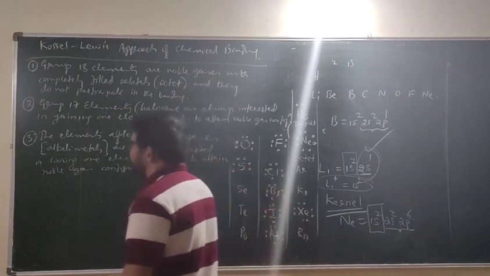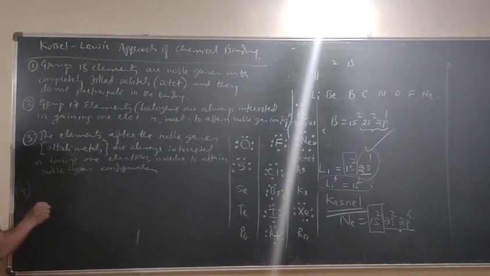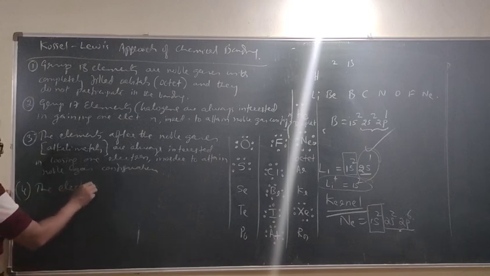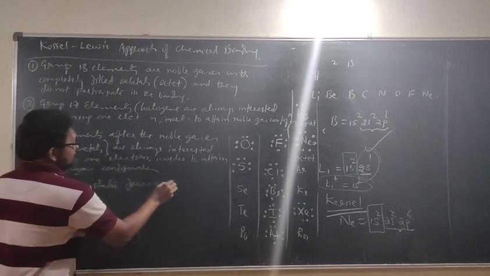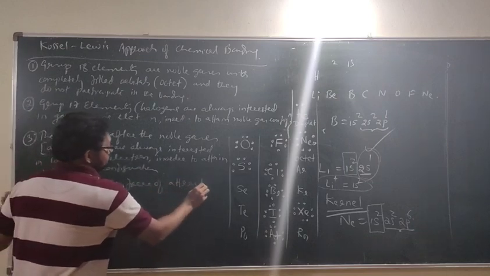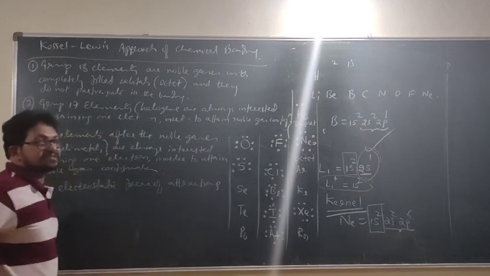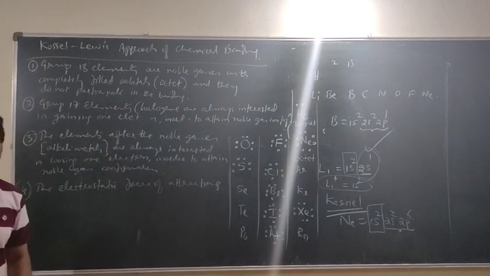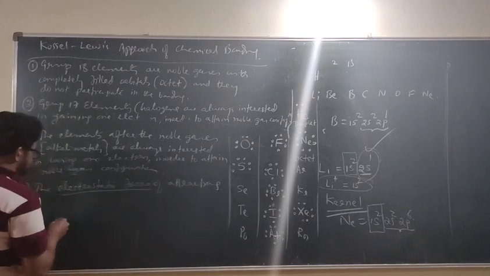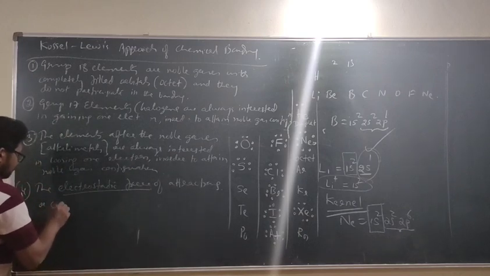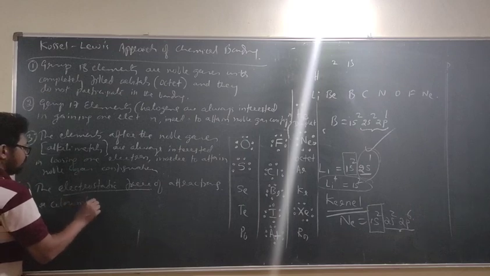Now, the last point I will write. The electrostatic force of attraction. Which force? The electrostatic force of attraction, or it is called another force, Coulombic force.